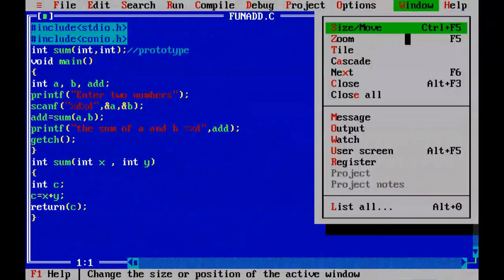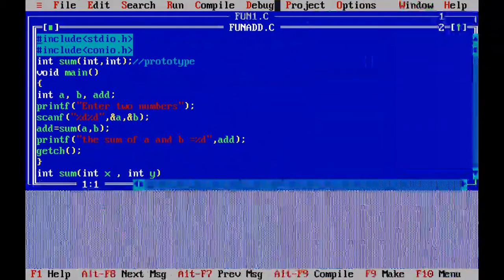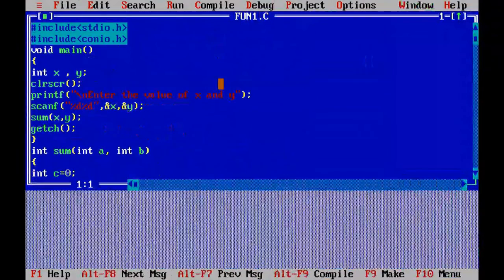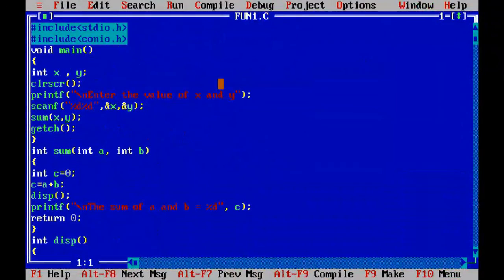Now I will show you another example. The name of this function is fun1. In this case, I have taken two variables only. You can see there is no function prototype declared here. As I mentioned in the slide also, previously I told you there is no need to declare a function prototype. Function prototypes are optional, so I have not used the function prototype in this program.